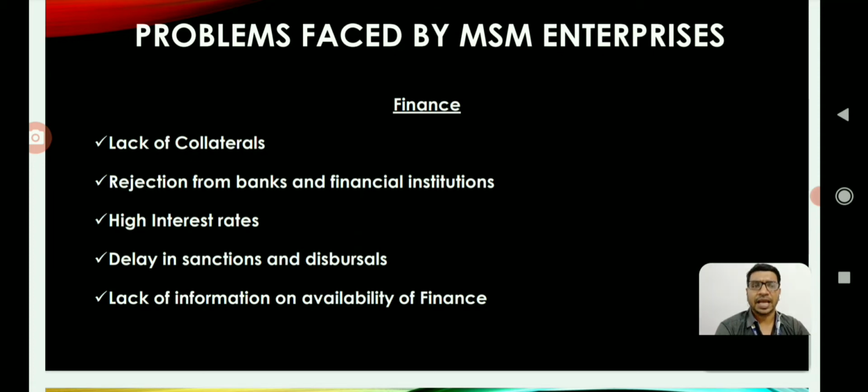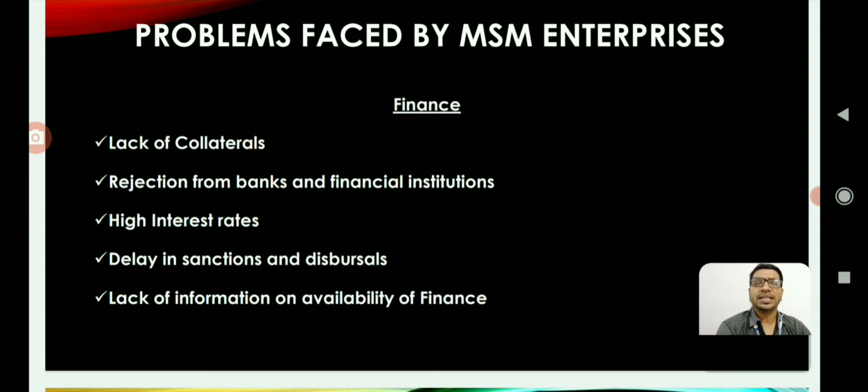First one is lack of collaterals. Small entrepreneurs who want to start either a micro enterprise or small enterprise may not have sufficient collaterals to take loans from banks and other financial institutions. Non-collateral loans are very much required to encourage these small entrepreneurs.